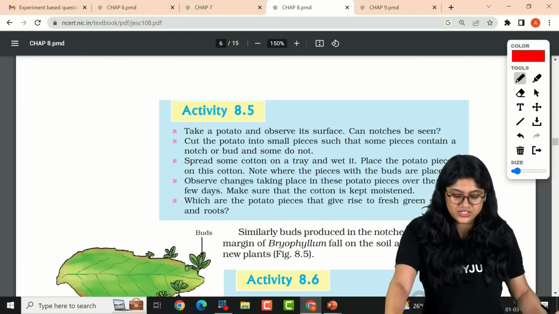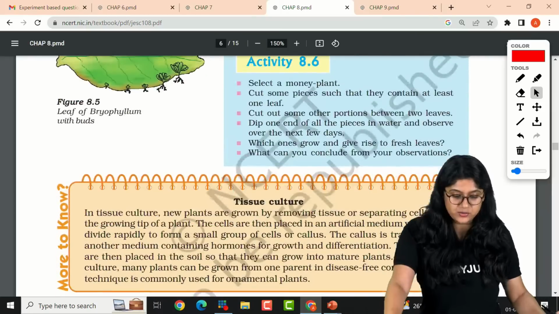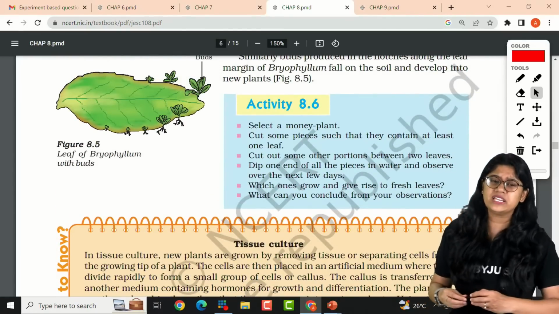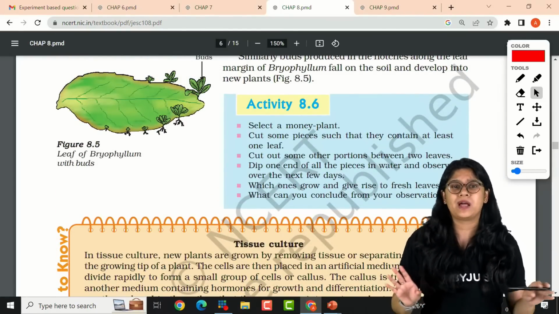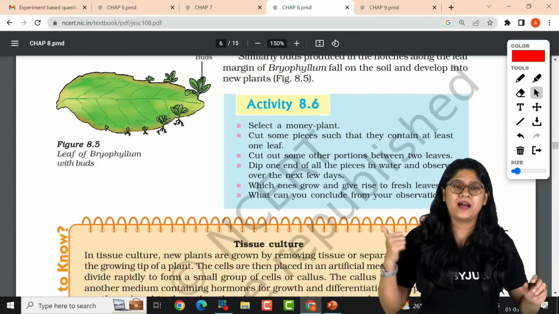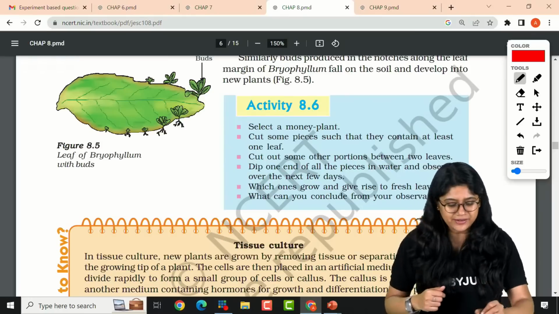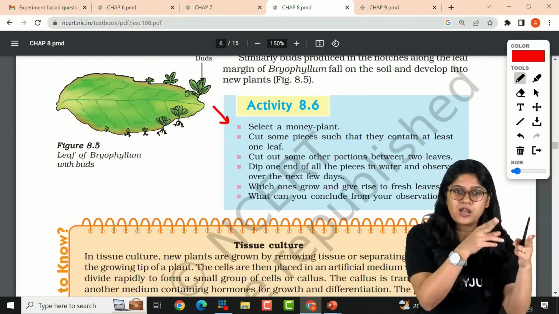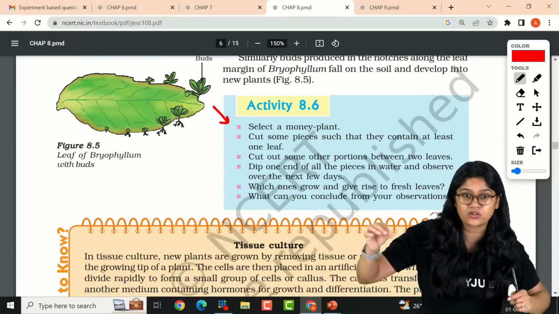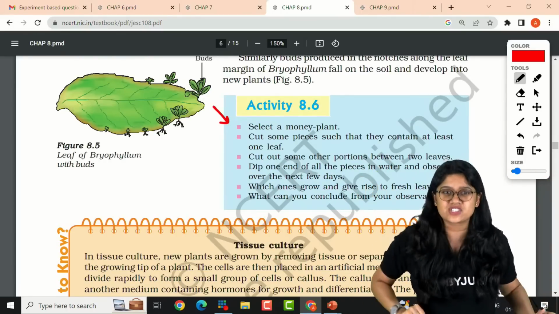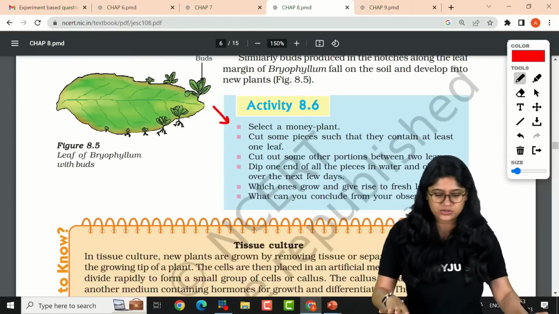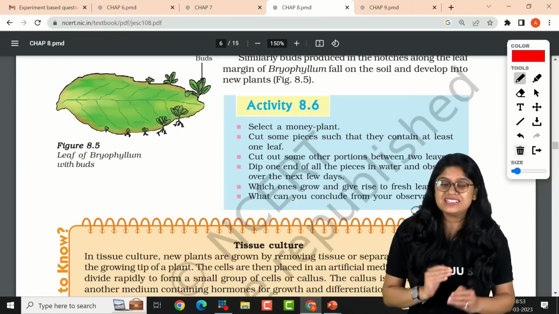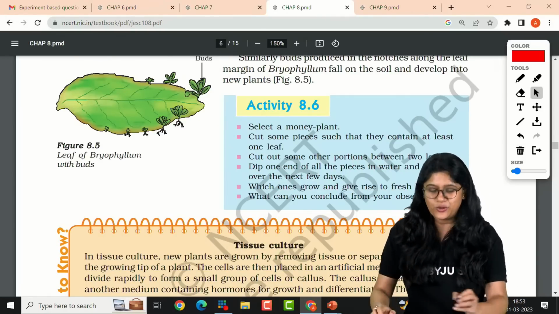Cool. Let's take a look at the next activity, everyone, which is activity number 8.6. Very easy. I'm sure it's a very common plant around our surroundings, the money plant. How many of you have a money plant at your home? Very simple activity. If you cut a small part of the money plant and add it into water or into soil, eventually we'll see that it's growing. So this activity is about that only. Don't worry, you don't have to worry about this. Let it be. Let it go.